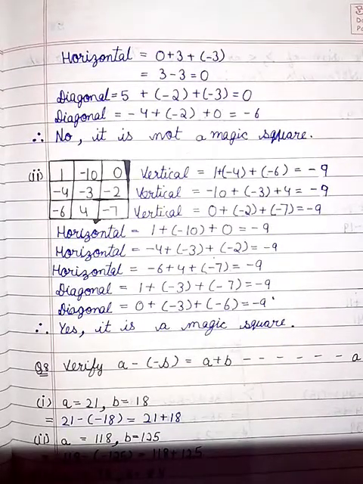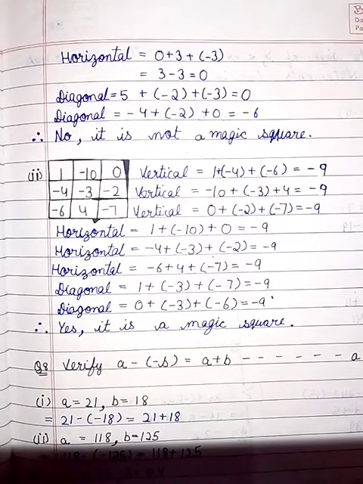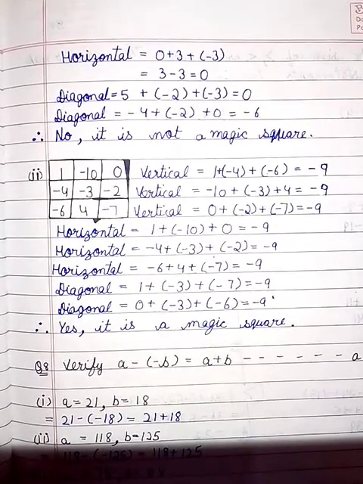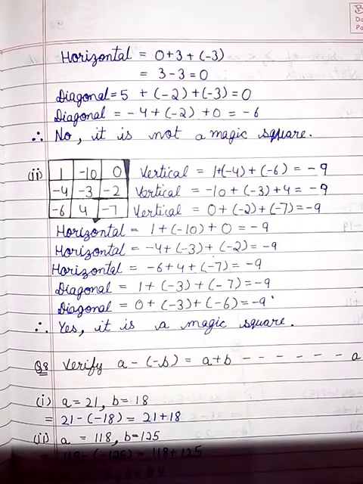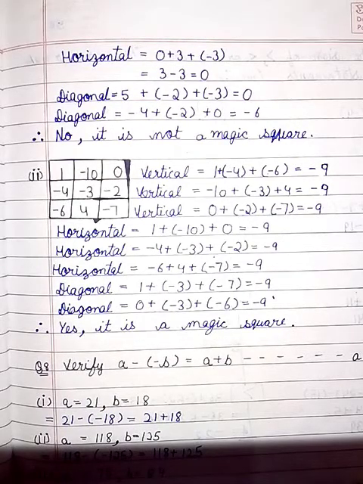Horizontally, 0 plus 3 plus minus 3, 3 plus minus 3. So plus minus minus, 3 minus 3 is equal to 0. Now diagonally, 5 plus minus 2 plus minus 3, it is also 0.